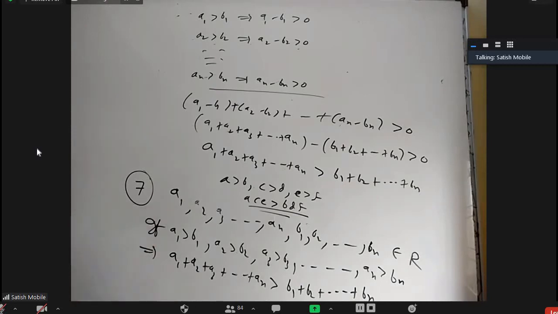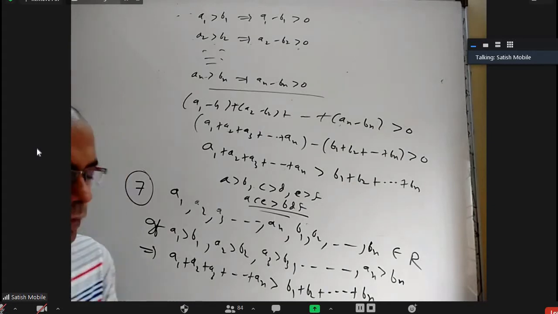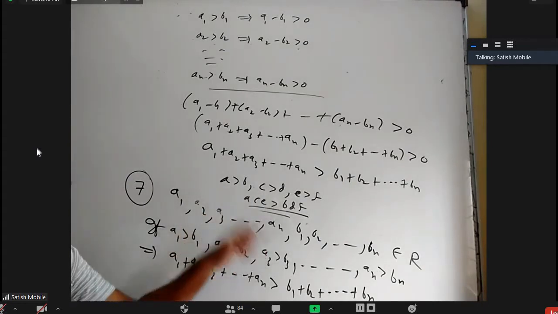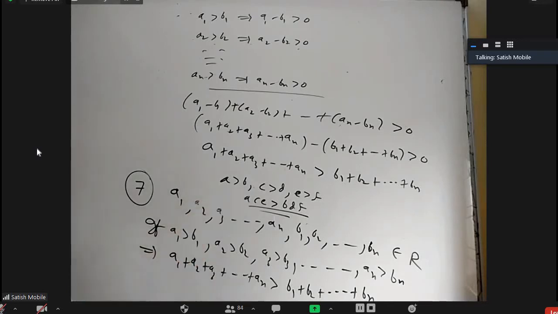Basically, in seventh point, we can add the inequalities. It doesn't matter, they're positive, negative, zero, everything is included in seventh one. I did not mention anywhere which is positive and negative. But multiplication, we have to be careful. We cannot say when A is greater than B, C is greater than D, AC is greater than BD. They may be equal, one may be less than the other, one may be greater than the other. So when all are positive, things are fine.